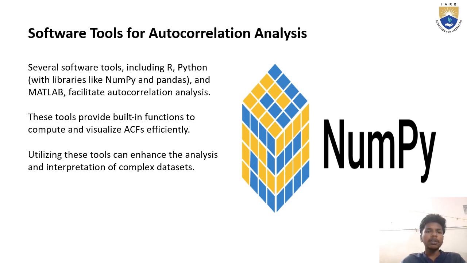Previously, we have used autocorrelation in our daily life, like knowing about the temperatures, and accordingly we plan. That is why we use software tools for autocorrelation analysis. These provide built-in functions to compute and visualize ACFs efficiently. Utilizing these tools can enhance the analysis and interpretation of complex data and makes our lives easy. Now moving on to the next slide.